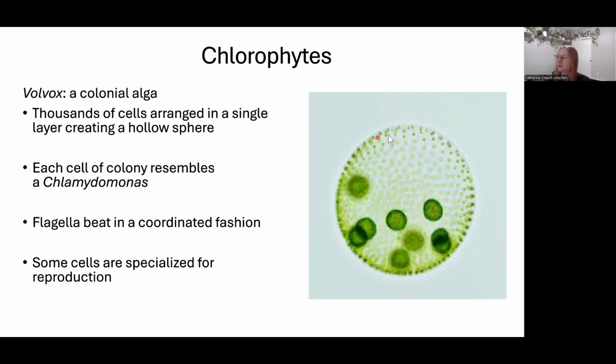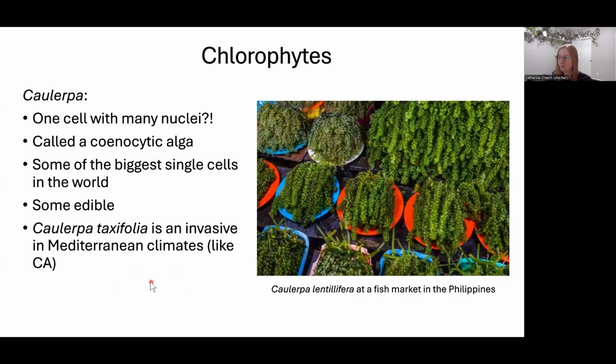So these cells, when they eventually die, will release these new colonies. And so this is our first colonial algae. It's pretty cool. And the whole sphere itself is wiggling its flagella, and it twirls through its environment. Really neat. And it has some interesting specialized cells for reproduction that you can read about online if you want to hear about cool algae sex.